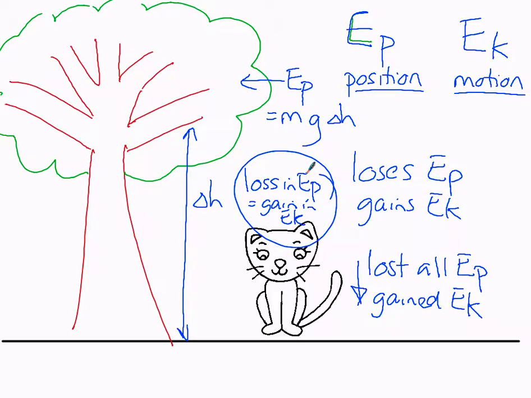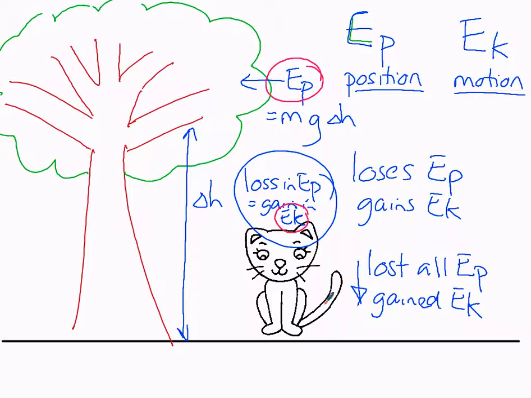That means if we know how much potential energy it has when it's up here, that number will be the same as the kinetic energy it gains here, because all that potential has gone to kinetic. And it allows us to work things out, like perhaps how quickly the cat's moving.